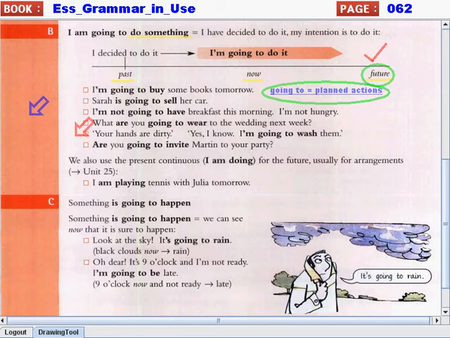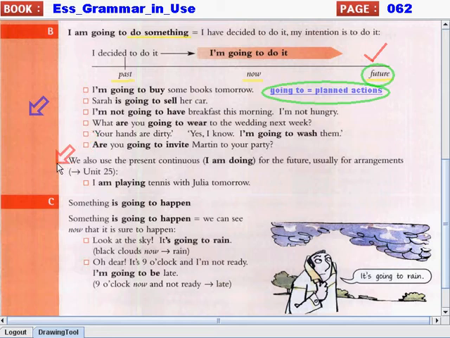Your hands are dirty. Yes, I know. I'm going to wash them. So, here, my hands are dirty, so I plan to wash them. I plan to wash my hands because they're dirty. I'm going to wash them. Are you going to invite Martin to your party? Do you plan to invite Martin to your party? Are you going to invite him?